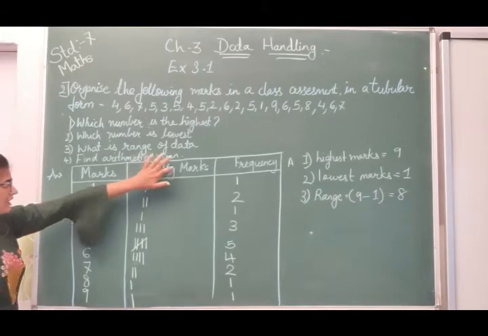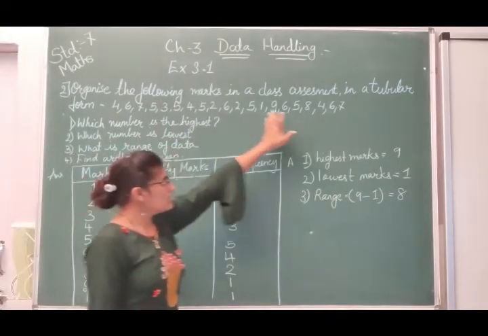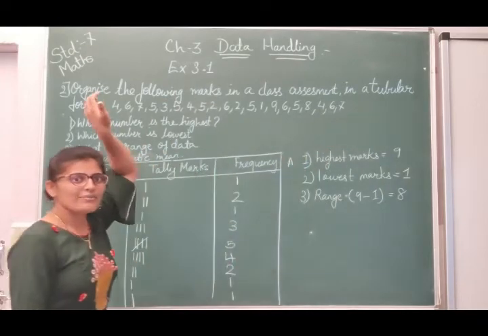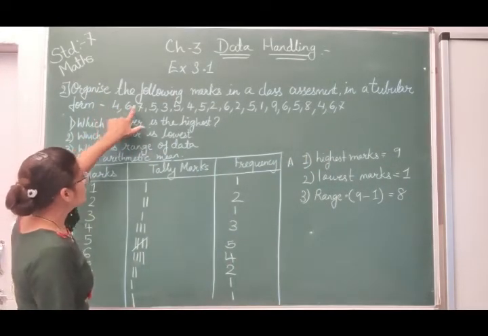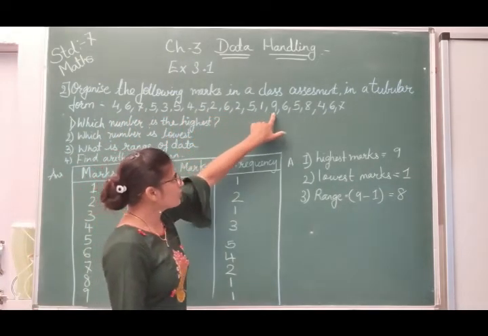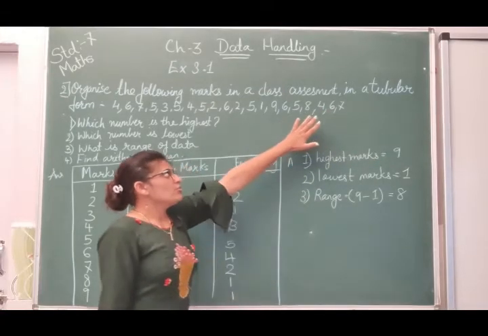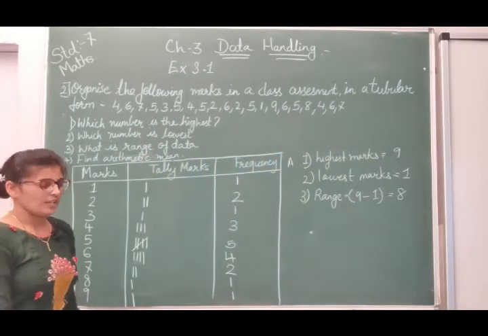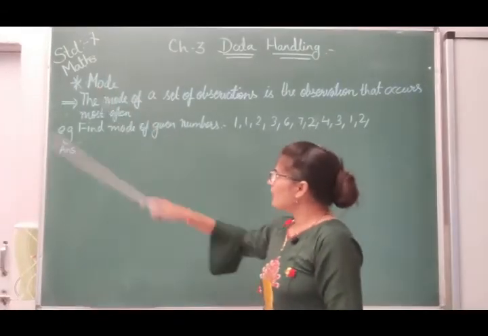And find the arithmetic mean, this you have to solve by yourself. Simply you have to add all these observations and divide by how many. Here you can see how many observations there are: 1, 2, 3, 4, 5, 6, 7, 8, 9, 10, 11, 12, 13, 14, 15, 16, 17, 18, 19, 20. So you have to divide by 20. This will be homework. Now next topic, mode.